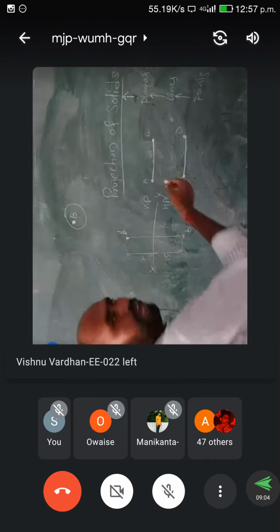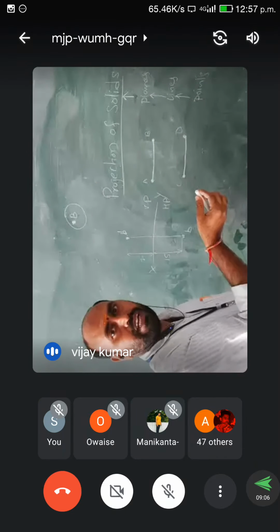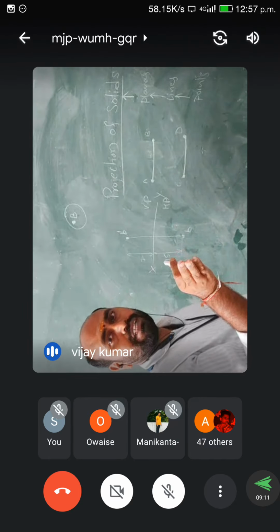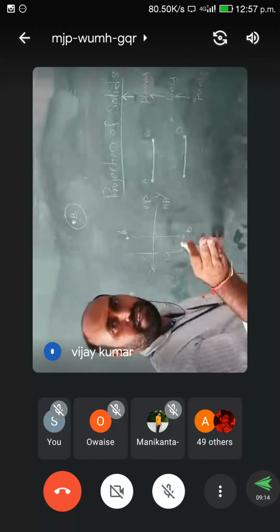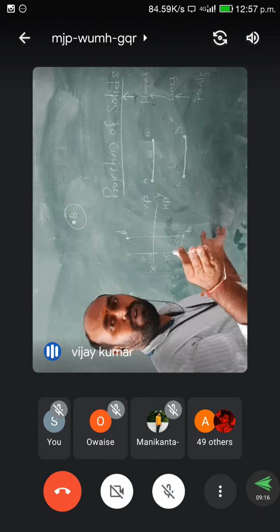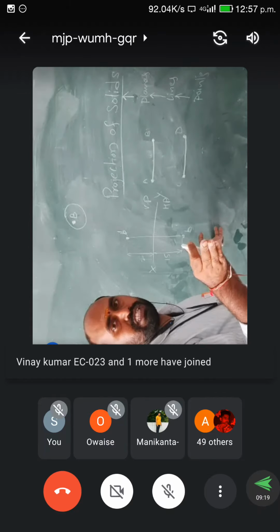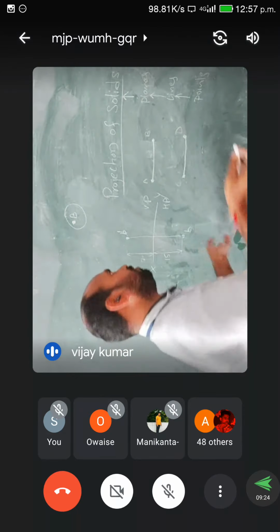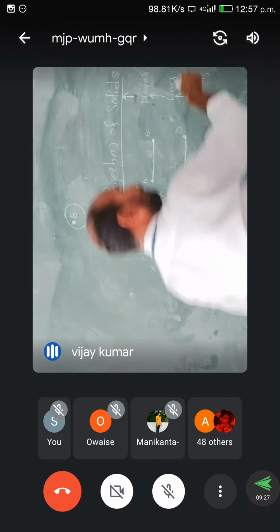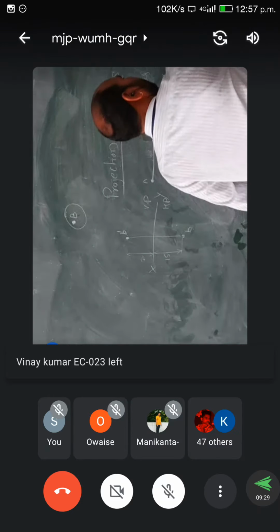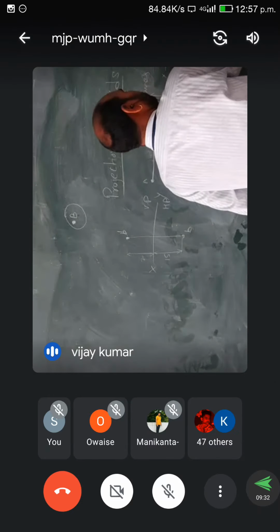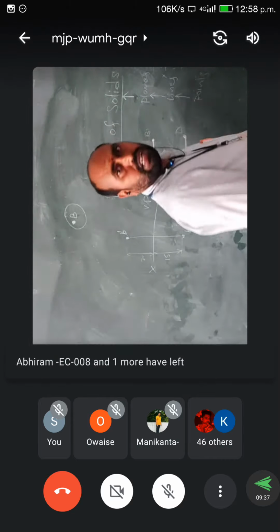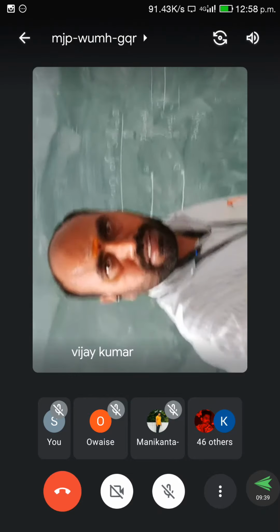For example, a straight line AB is parallel to VP and 10 mm in front of VP, and 10 mm above HP. One of its ends is 10 mm above HP, and the straight line makes an angle of 45 degrees with HP. Therefore, the answer will appear like that. For example, this is a reference line XY, and this is 10 mm above HP and 10 mm in front of VP.